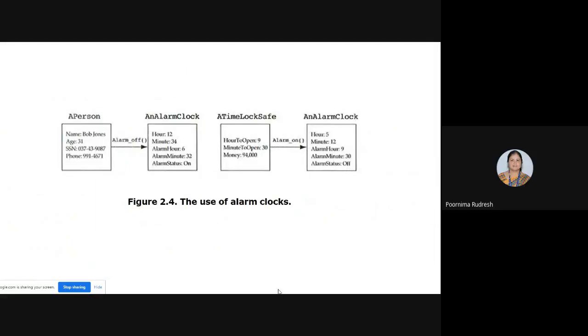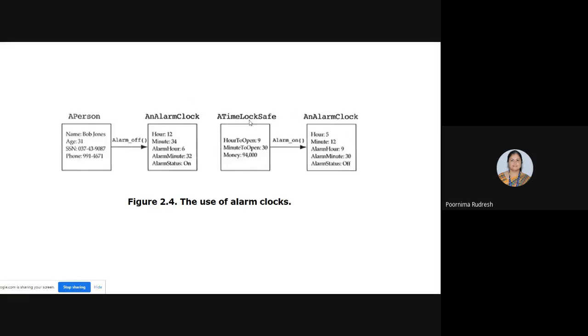Yes, ma'am. The example is given. See here, it's a person and an alarm clock. If the alarm clock is designed for a particular person, then we cannot reuse it. But if no person is defined, or if the alarm clock is not given to any particular person, then we can use it. Then reusability can be achieved.